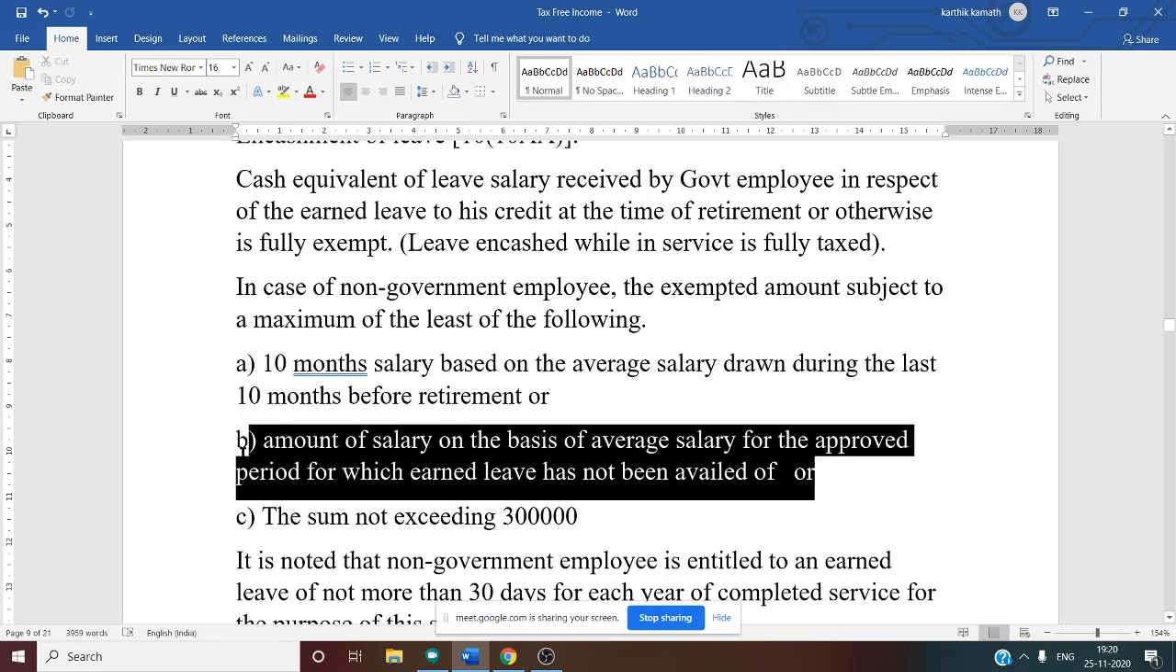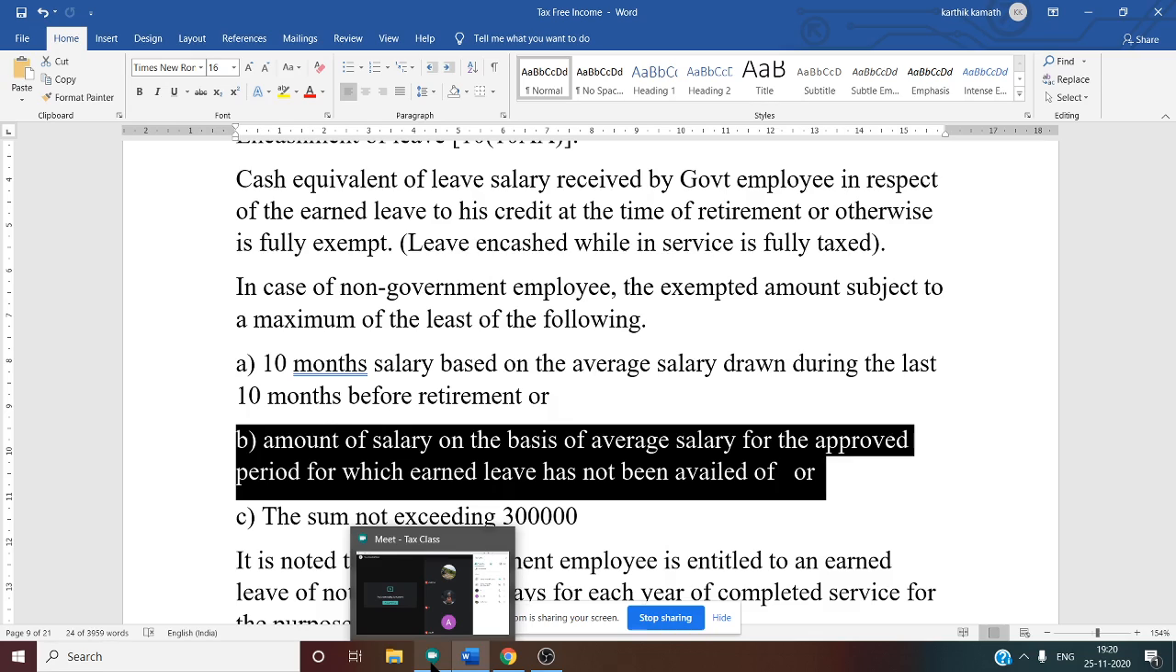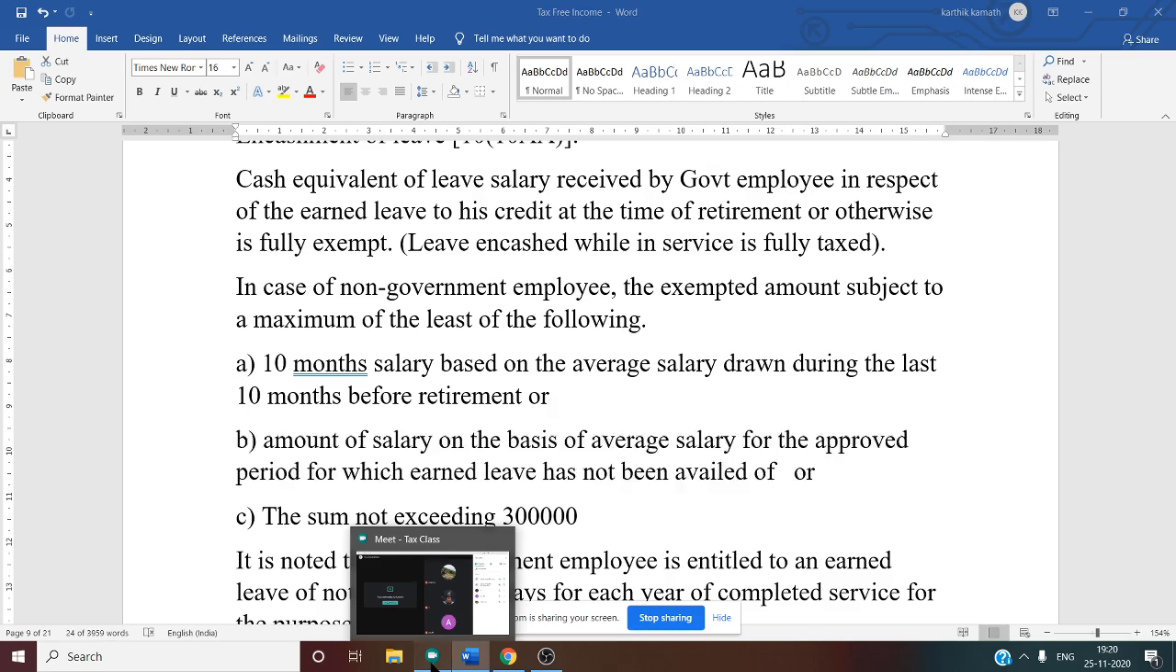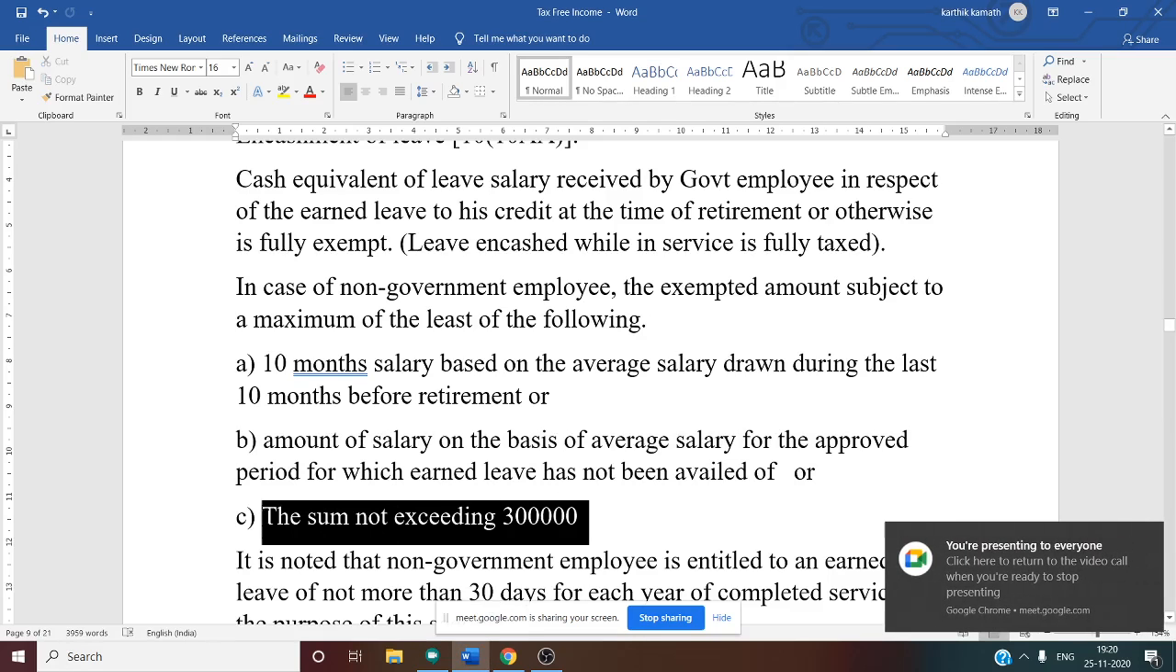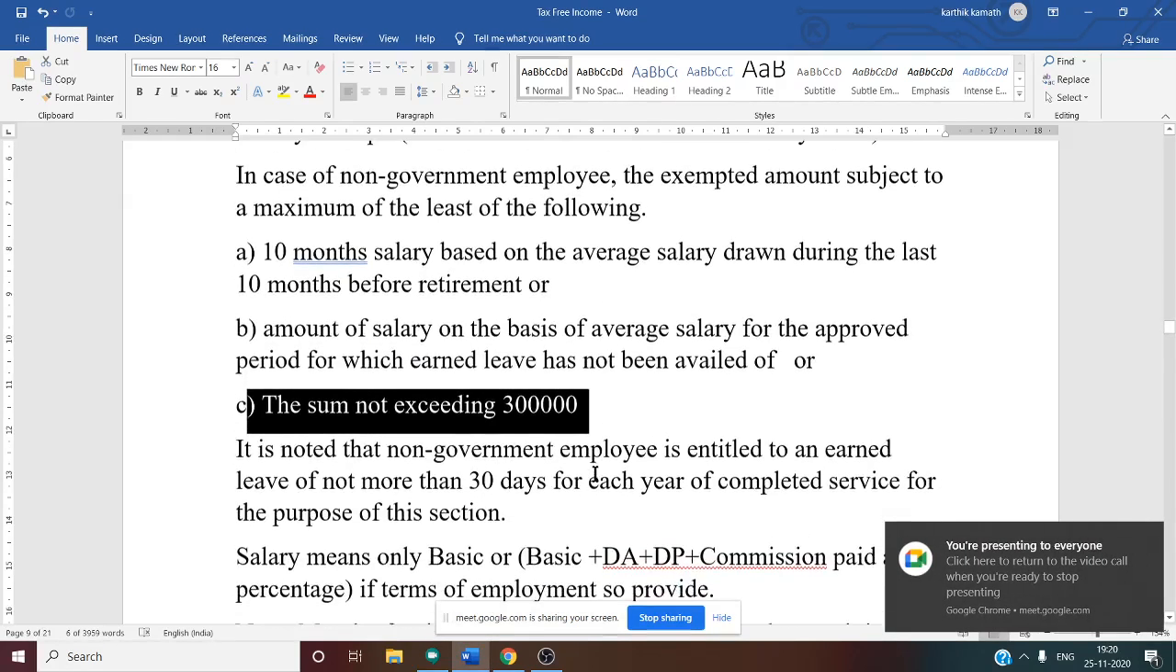Then the second point: the amount of salary based on the average salary for the approved period for which earned leave has not been availed of. Suppose during 25 years of service he accumulated 9 months of leave. Then 9 months will be the approved period of leave. And the statutory limit for encashment is 3 lakh.